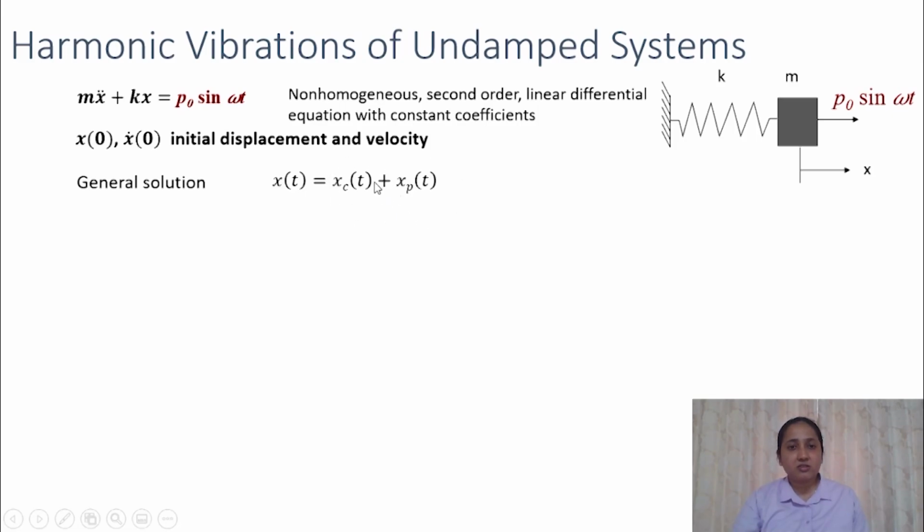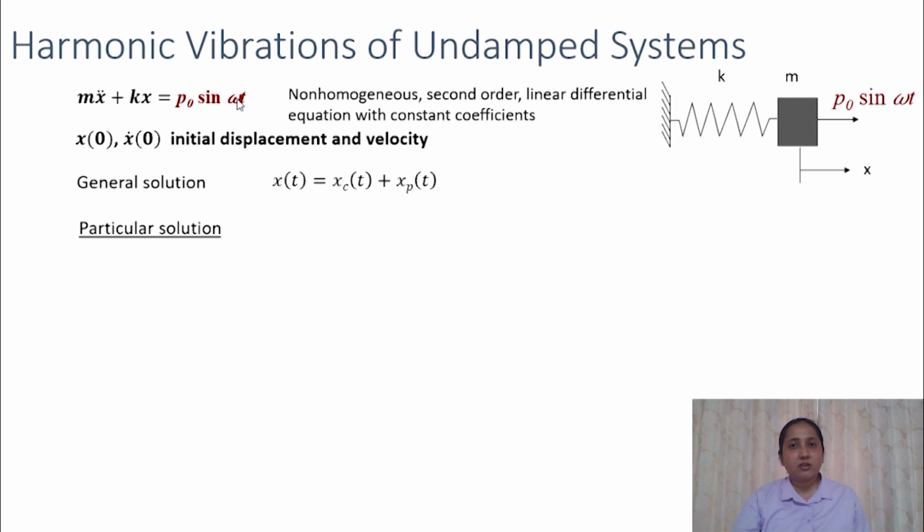The complementary solution will be equal to the solution of the homogeneous equation. That means the solution of m x double dot plus k x is equal to 0. That is equivalent to the free vibration solution. So the free vibration solution will be the complementary solution, and the particular solution is for this force component.